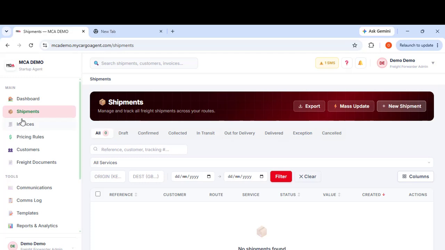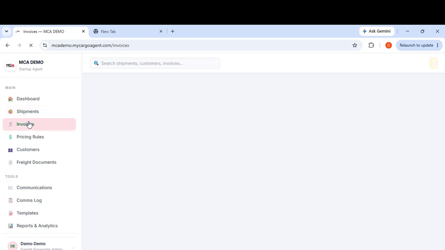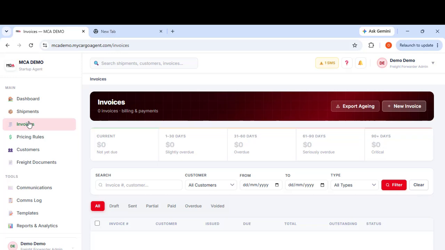Then invoices. I want to tell you a little bit about invoice and shipment, which will be expatiated on in the coming videos. Any shipment you create will also create an invoice for that shipment automatically. Any invoice you create will also create a shipment for that invoice automatically. So it works both ways. Once you create a shipment, it creates an invoice automatically, and once you create an invoice, it creates a shipment automatically.